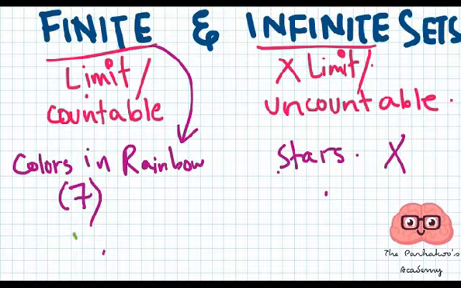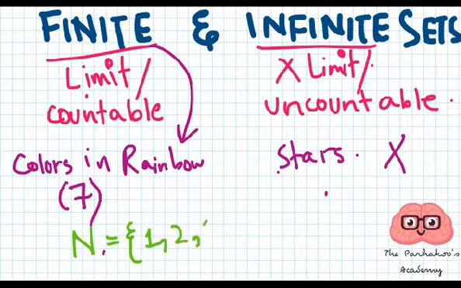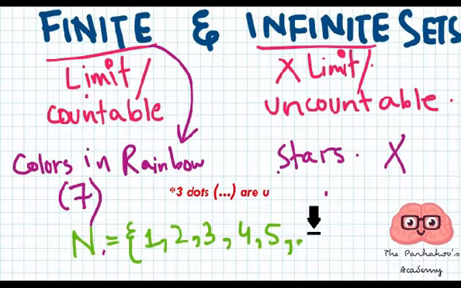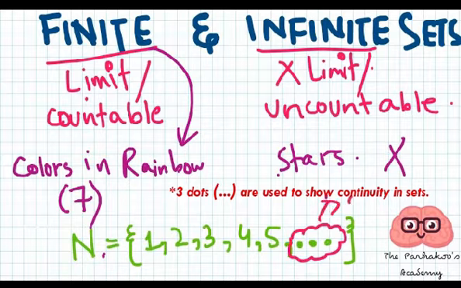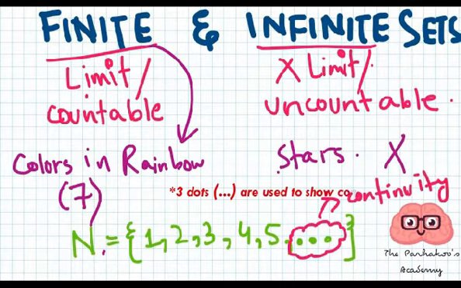For example, I have the set of natural numbers. Can you tell me the natural numbers? 1, 2, 3, 4, 5, up to what? We don't know. It goes on and on and on. So we just put dots, because we don't know. It does not end anywhere. That means it goes on and on, and we don't know where it ends. These three dots in mathematics, and specifically in sets, show the continuity.